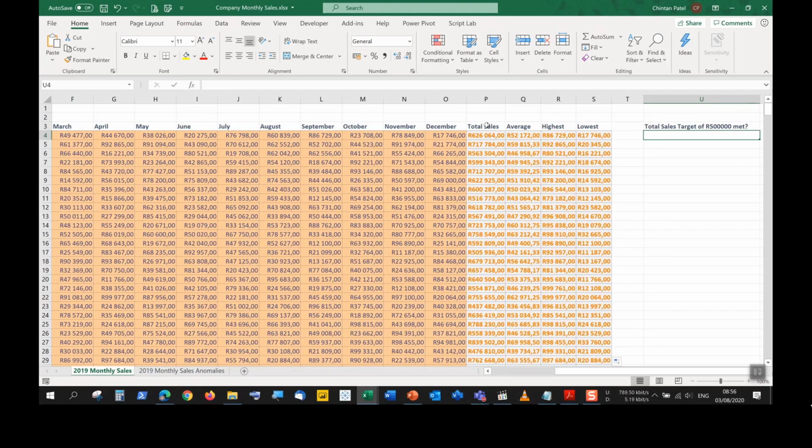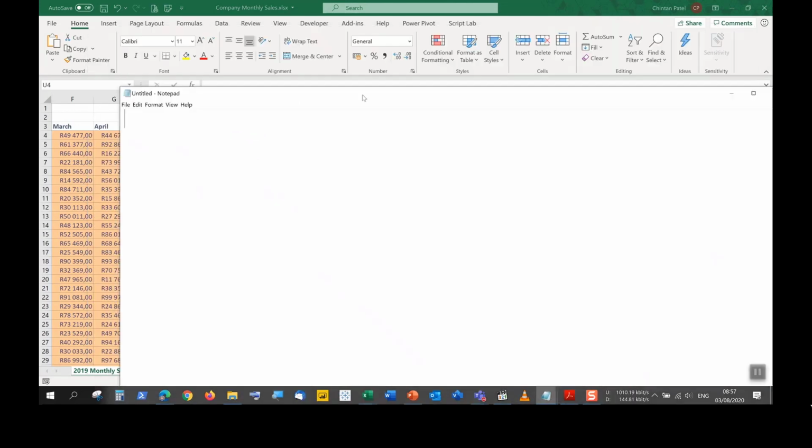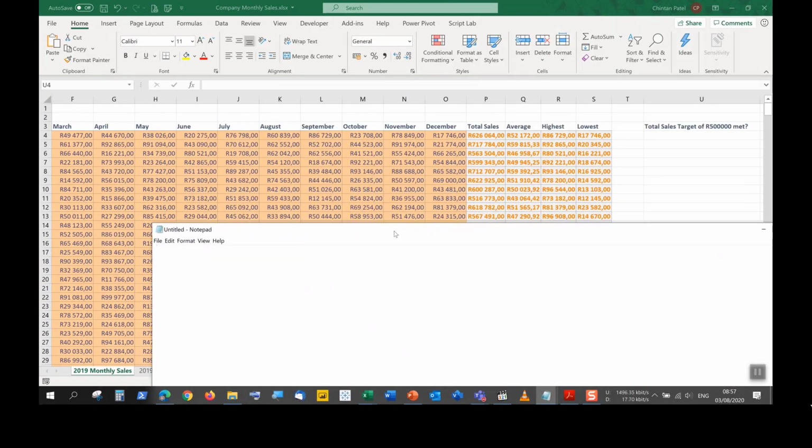If any of these values are higher than 500,000, we will see a yes appearing. So a particular word called yes appearing there, or a particular word called no if it's not meeting this target of 500,000. Okay, so the IF function can start off looking very easy.